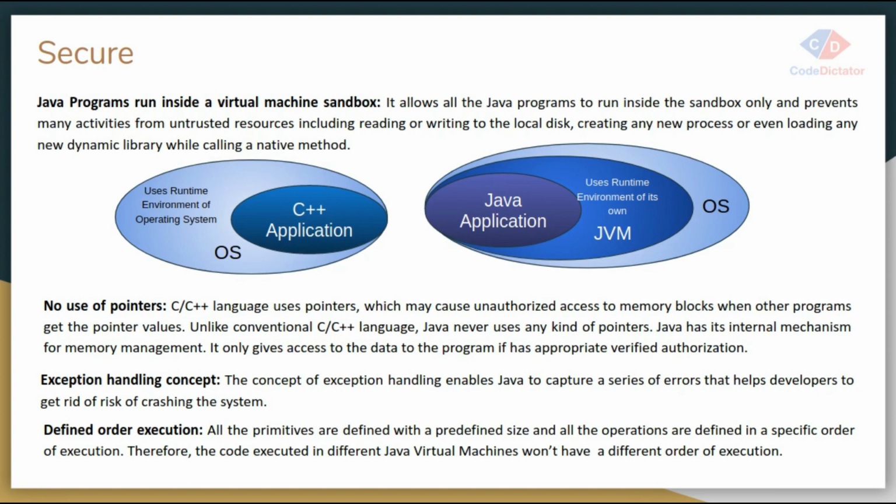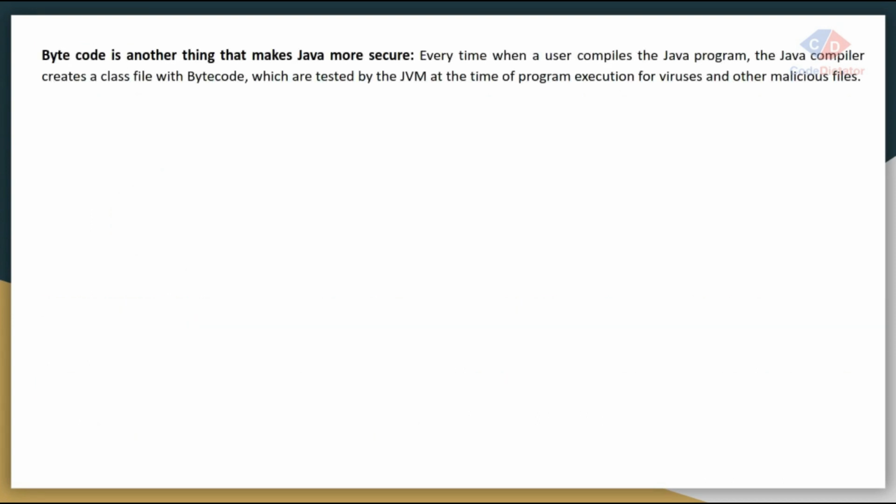That's why Java has ordered execution. Bytecode is another important reason that Java is secure.